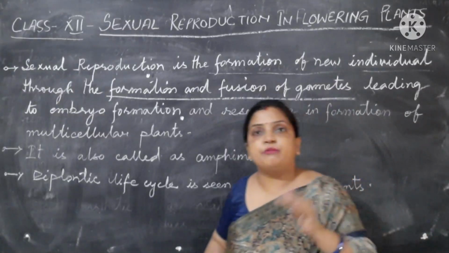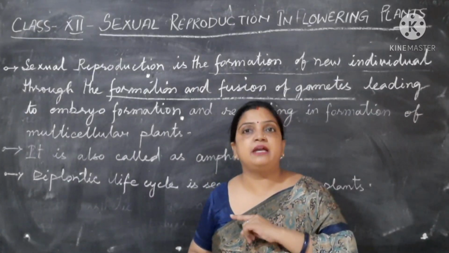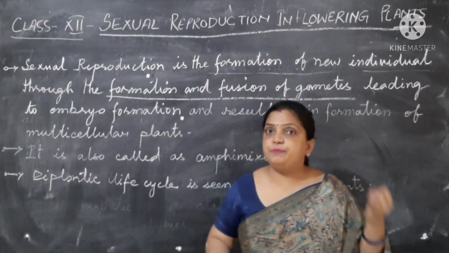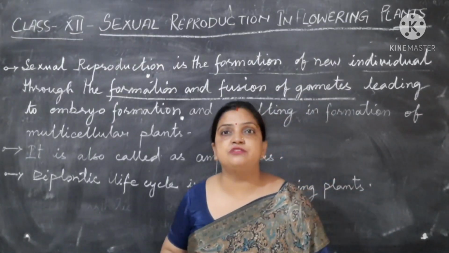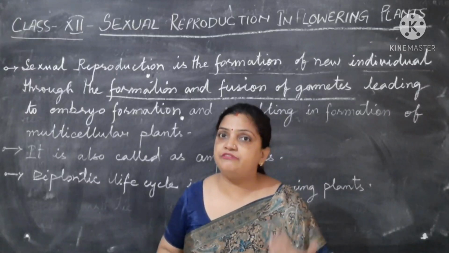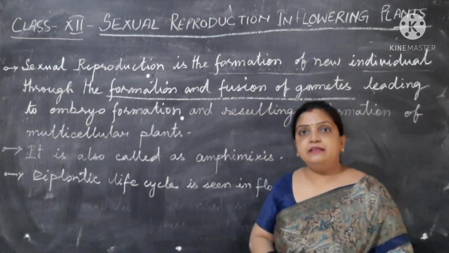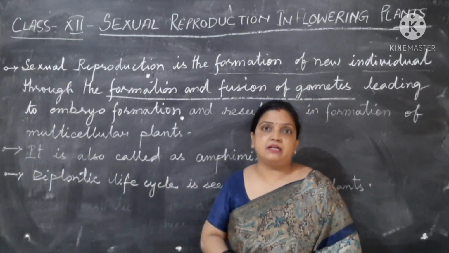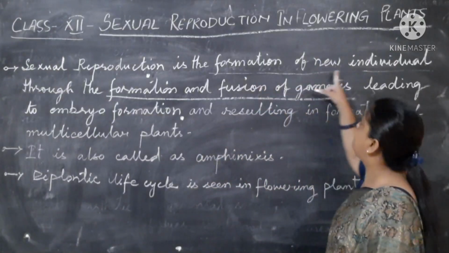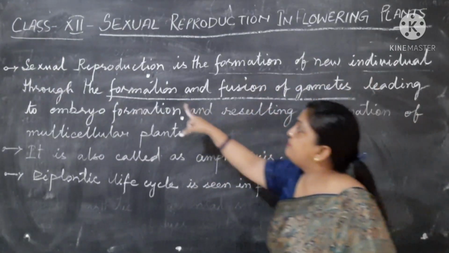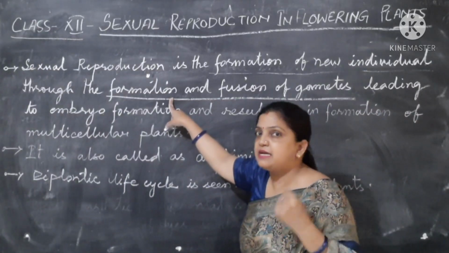So what do you mean by formation and fusion of gametes? What are gametes? The male gamete and the female gamete. In human beings, sperm is the male gamete, ovum is the female gamete. In plants also, we have male and female gametes. Pollen grains are considered as the male gamete and ovules are considered as the female gamete. So sexual reproduction is the formation of new individuals by the formation of gametes, that is, the formation of pollen grains and ovules.